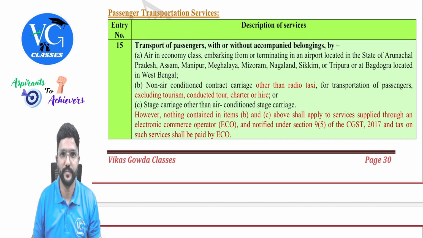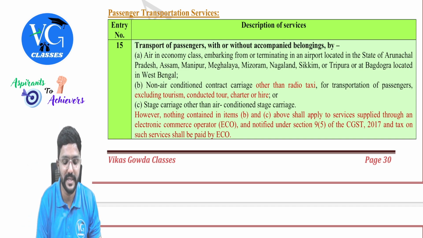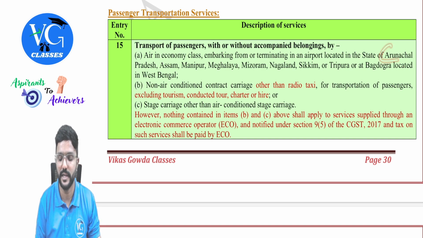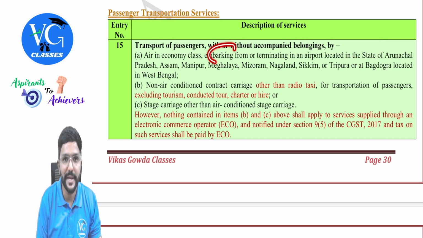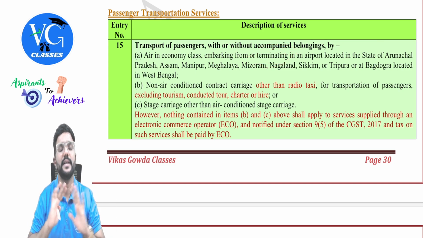Is it exempt? No, because Kolkata is not covered here. Kolkata is a part of West Bengal, but not covered here. Is that clear? Whereas for other states, they didn't mention any particular place. That means any airport of these states, if it is the embarking point, that is the starting point, or the terminating point, any one is in that state, it is exempt class.